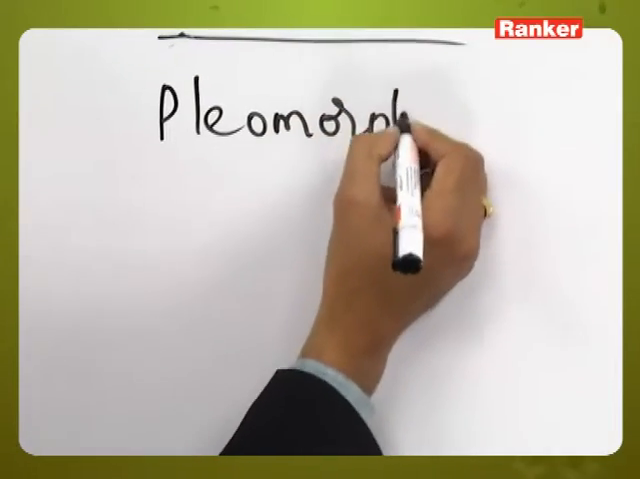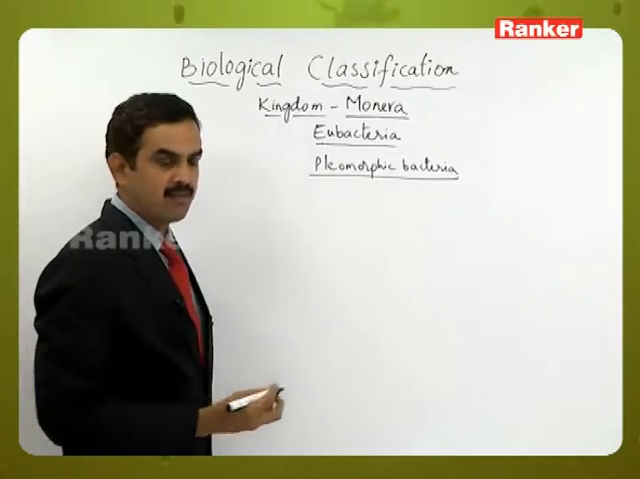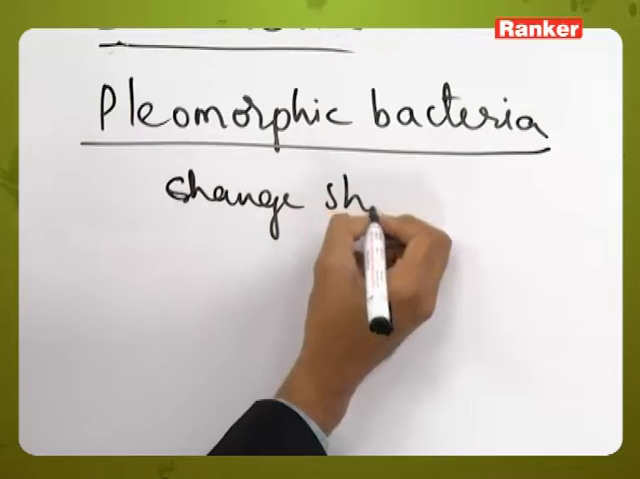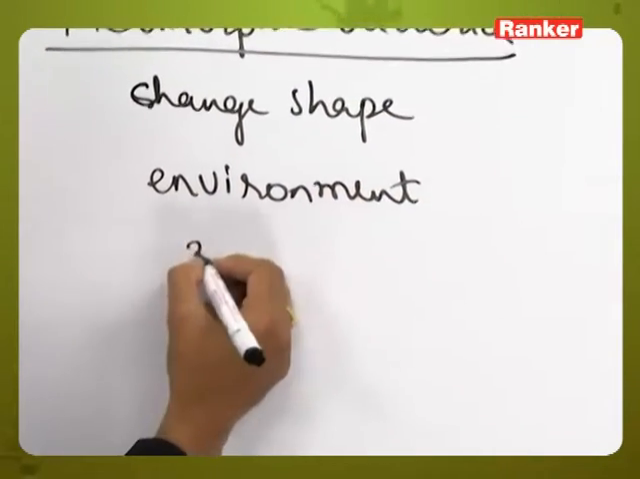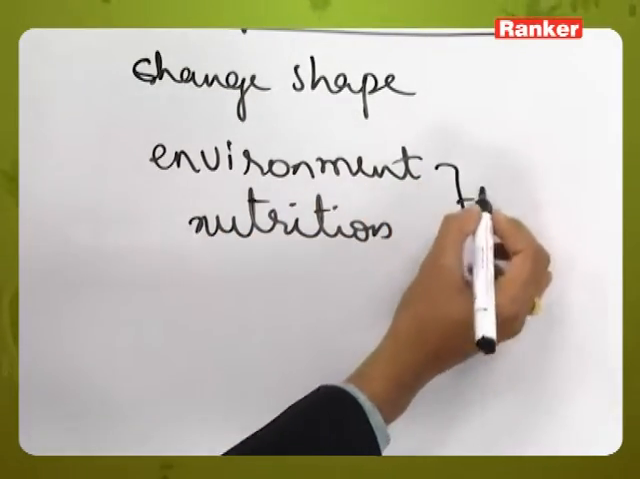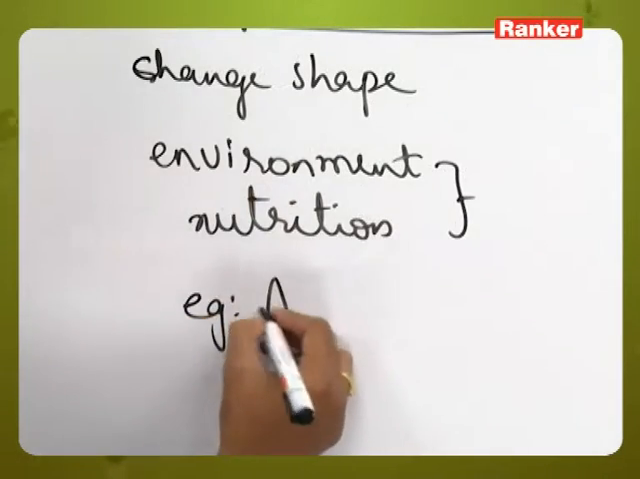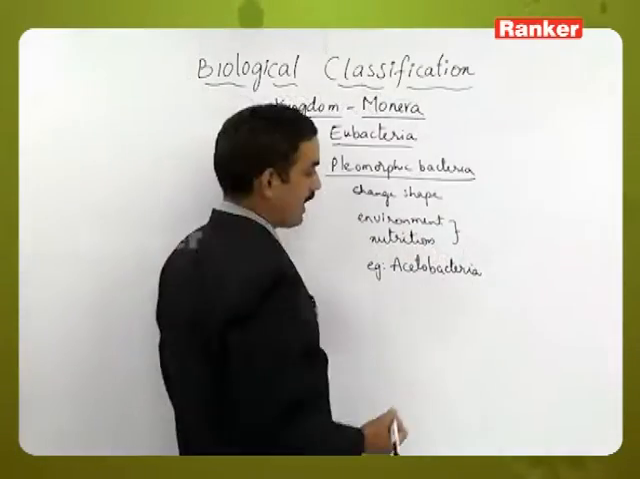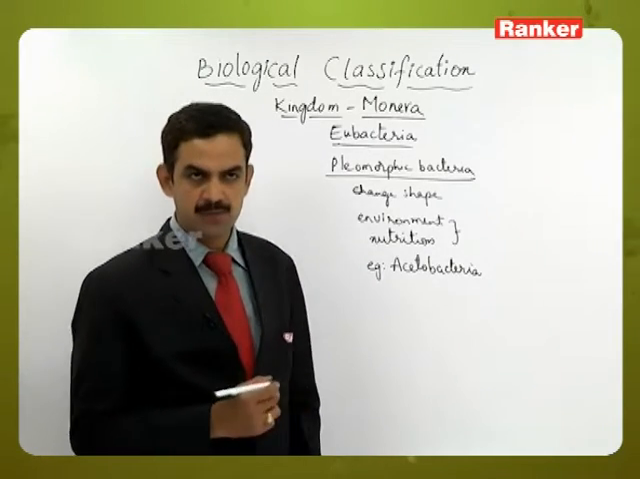Pleomorphic bacteria. There are some bacteria which will change their shape based on the environment in which it is present and also the nutrition that is available to them. So based on these two characters, if a bacteria is changing its shape, then we call it a pleomorphic bacteria. Example for this one is Acetobacter.